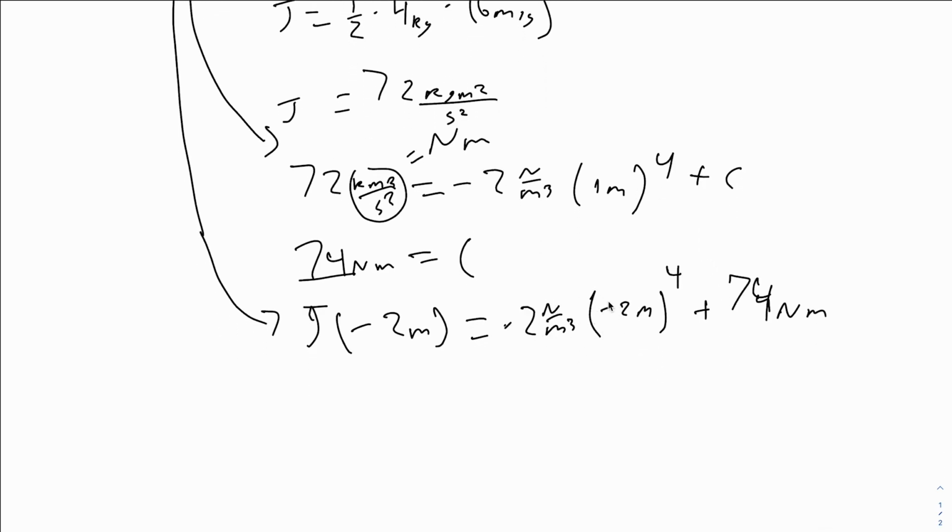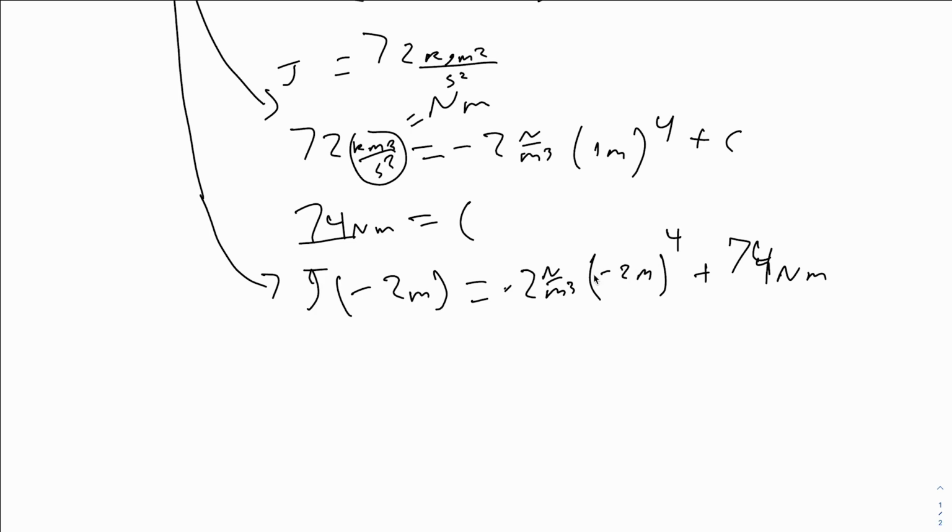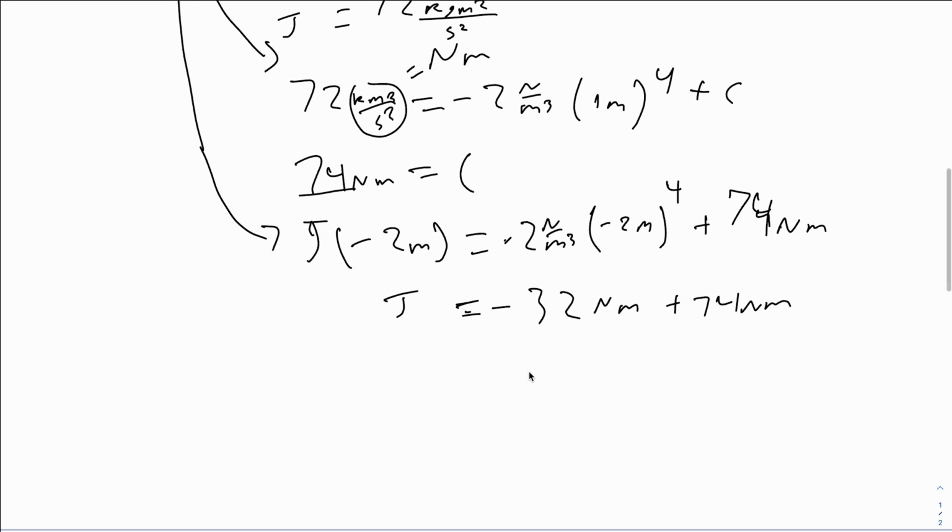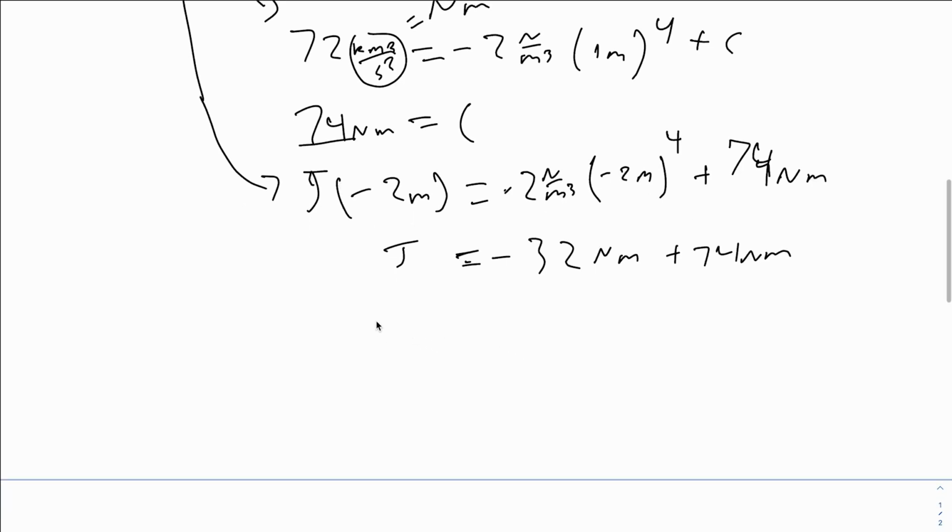Now we already know that the units right here cancel out into newton meter. So we're going to do negative 2 to the 4th times negative 2, which results in negative 32 newton meters plus 74 newton meters equals our joules. If we add those together, we get the joules of it is equal to 42.